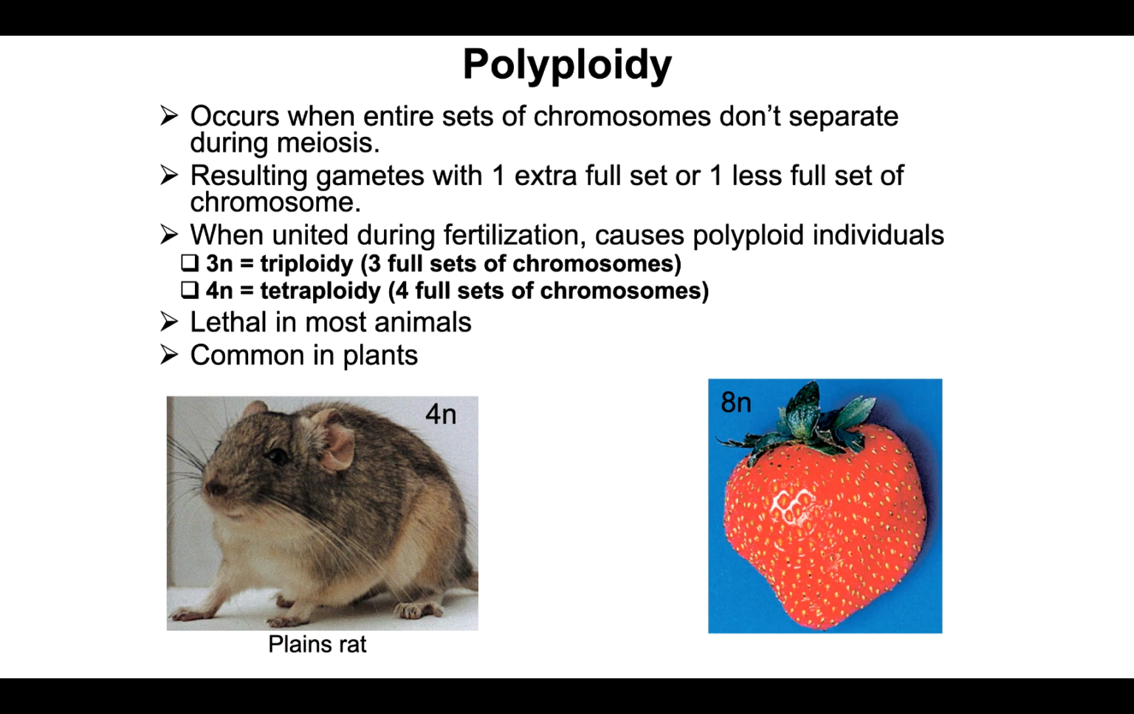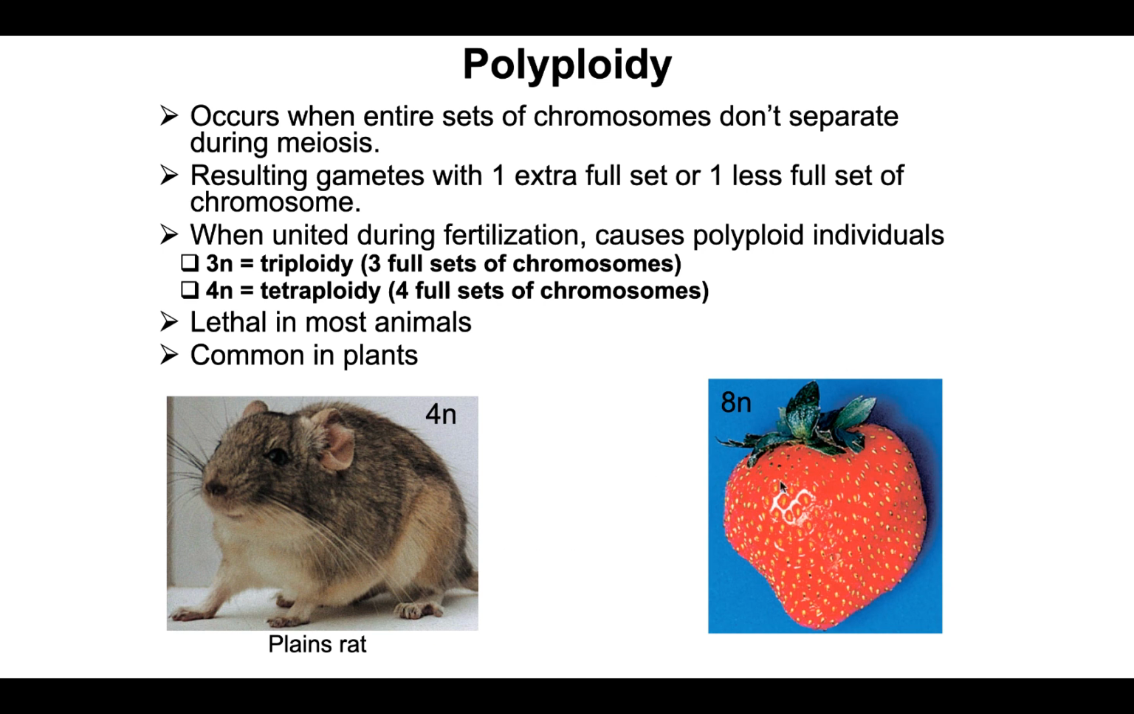Polyploidy is when you have a complete set of chromosomes that have been duplicated. So instead of having just 2 sets of chromosomes, like a diploid organism, you have maybe 3 sets or even 4 sets. There are some organisms that exist this way. This Plains rat is tetraploid. It's got 4 sets of chromosomes. If you look at a single chromosome, you'll see 3 others that look like it.